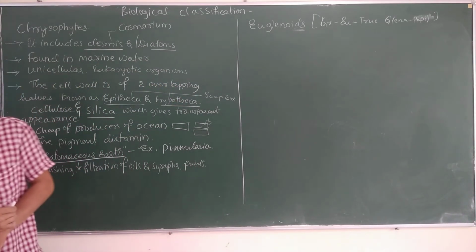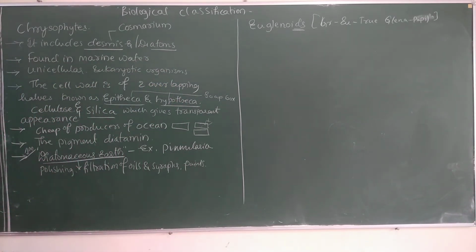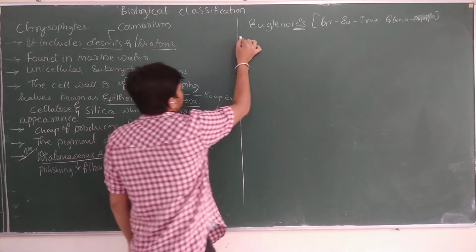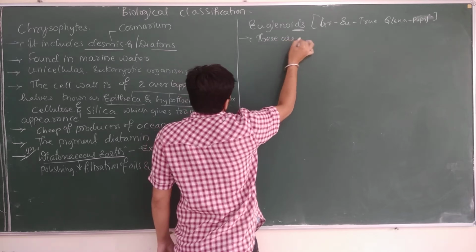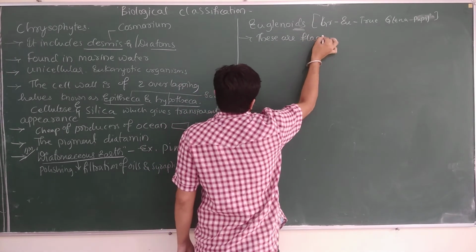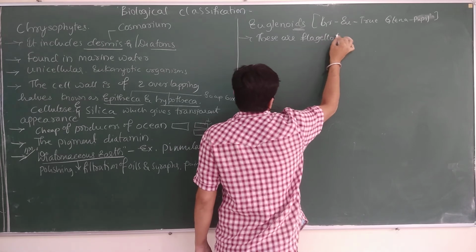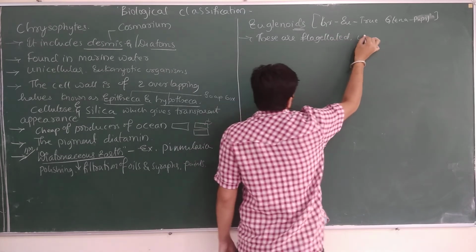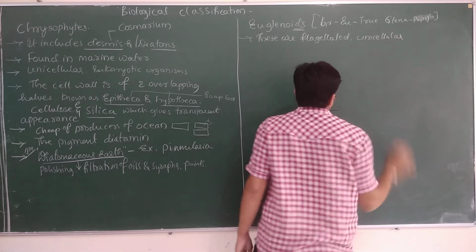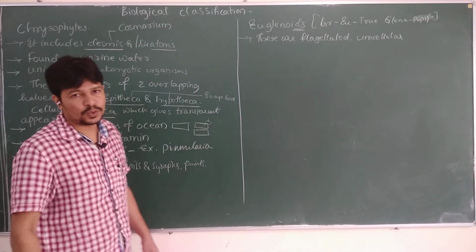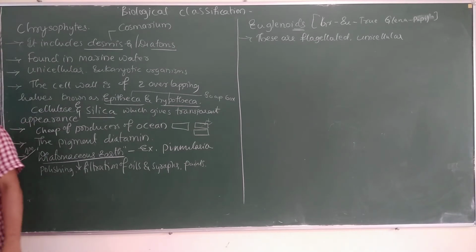So Euglenoids are flagellated unicellular protists. So what are Euglenoids? These are flagellated unicellular organisms found in freshwater bodies.